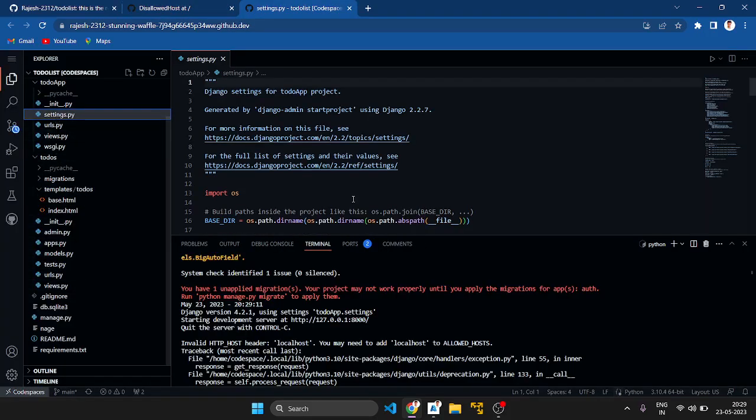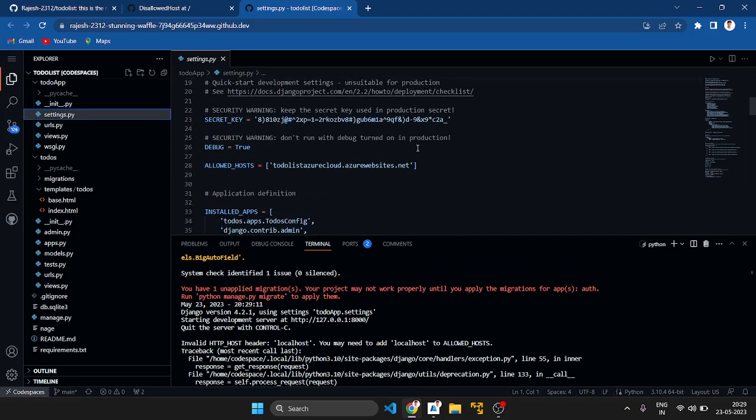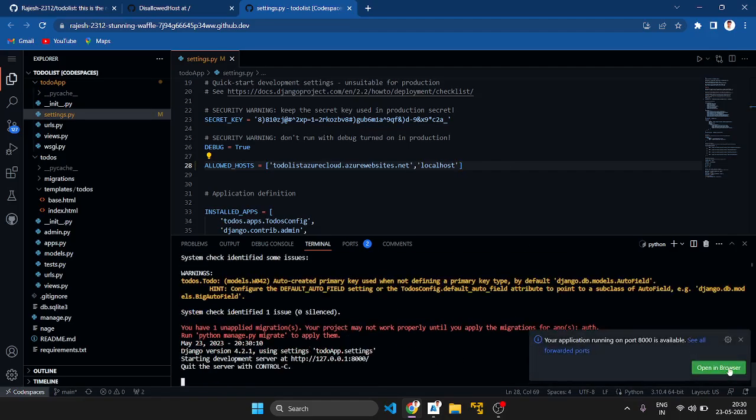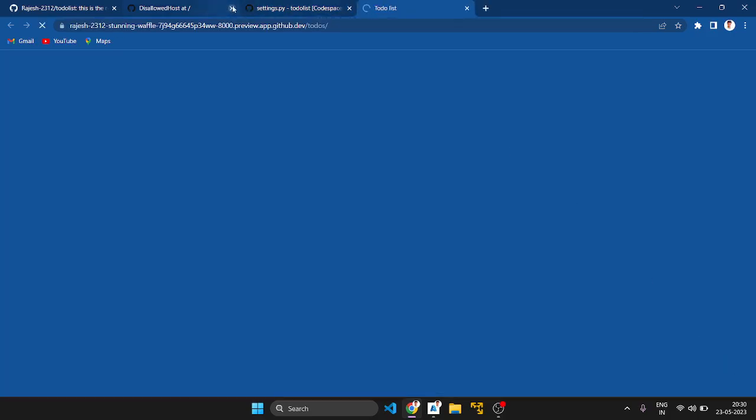In the settings.py, I used this website name only for the allowed host. Then I want to add this localhost, so it creates the localhost as an allowed host. Okay, I want to open it in a browser.